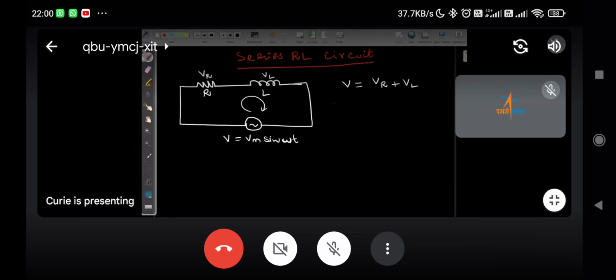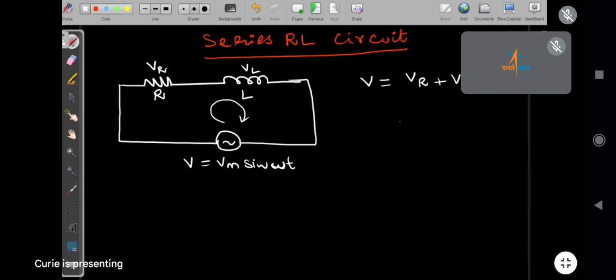Here, we are going for the phasor diagram. We will draw the phasor diagram. Here, VR and VL, two voltages are there. We can't simply write V equal to VR plus VL.